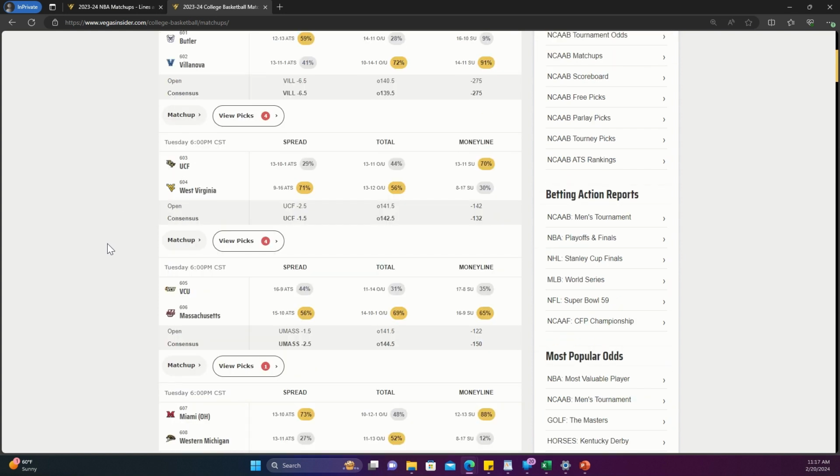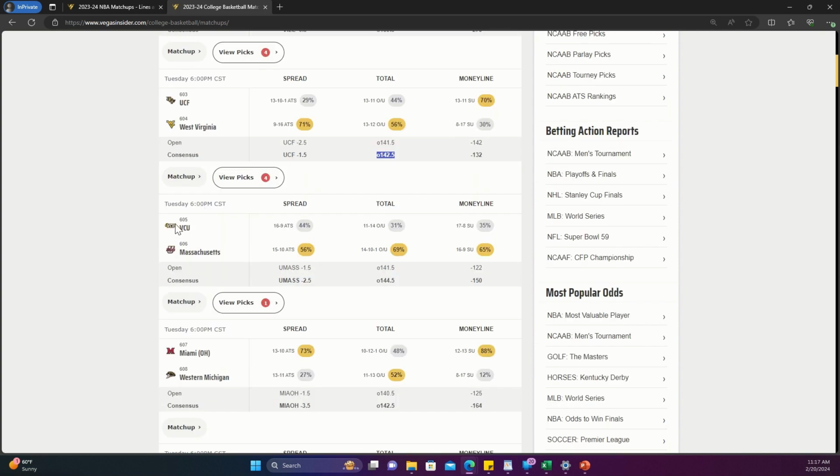So, a ton of college basketball. We're going to start with UCF and West Virginia. It opened up at 141.5. People liked the under, then it moved up a point, so go with the over. We have VCU, Massachusetts. The line opened up at 141.5. People love the under, and then the line moved up all the way to 144.5. So they want you to go with the under on this one. So go with the over.